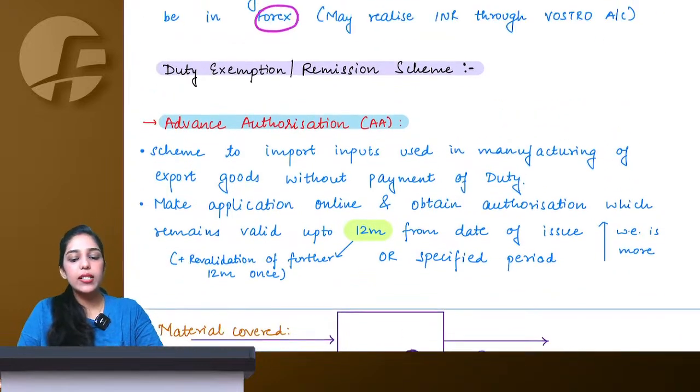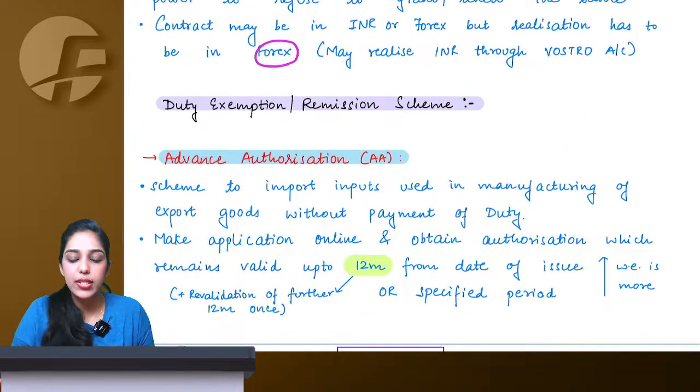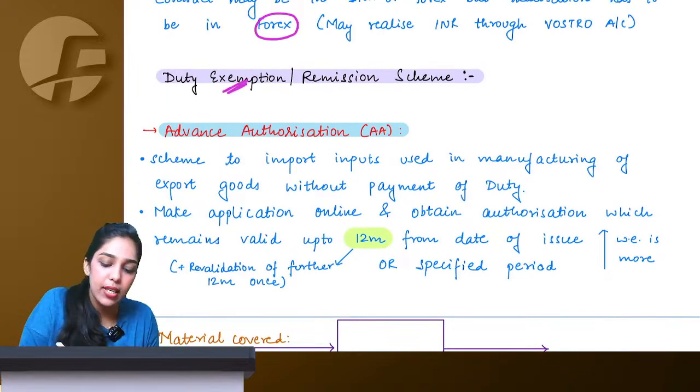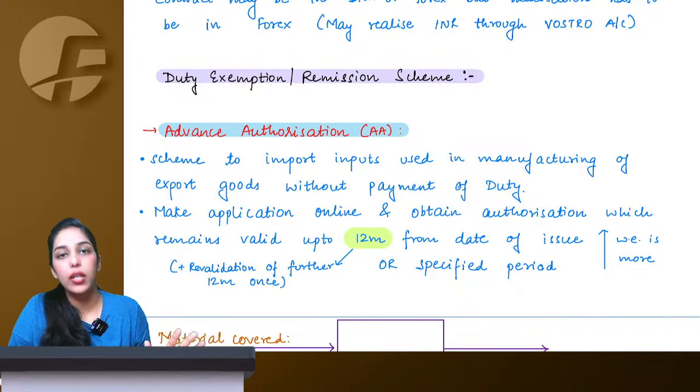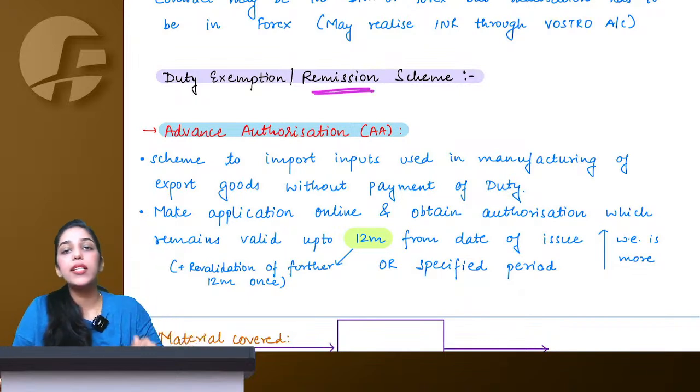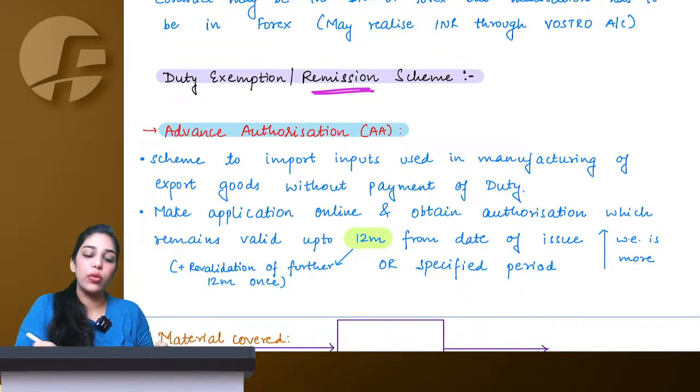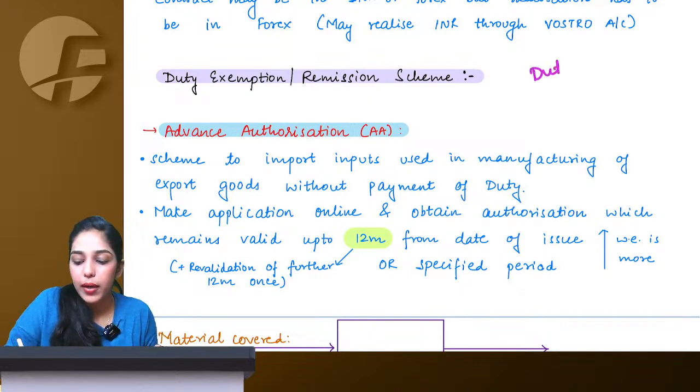Now let's understand certain duty exemption and remission schemes. Now what is the difference between exemption and remission? Exemption means you are not required to pay duty only. Remission means once you pay, then you get back the duty. We have studied duty drawback in customs.